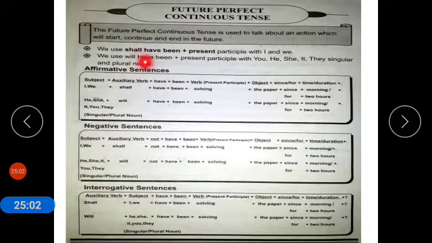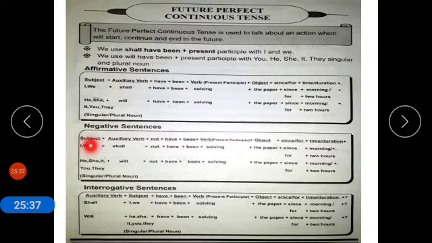We use will have been plus present participle with you, he, she, it, they, singular and plural nouns. The affirmative sentence structure is subject, auxiliary verb plus have been plus present participle, meaning first form plus ing, object, since and for. For shall: I shall have been solving the paper since morning. He will have been solving the paper since morning.